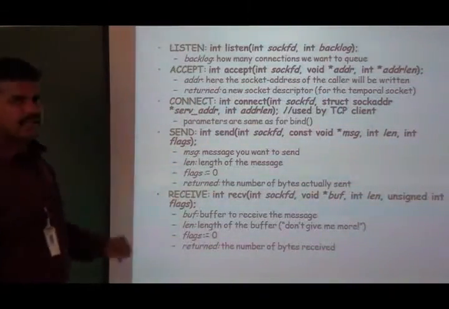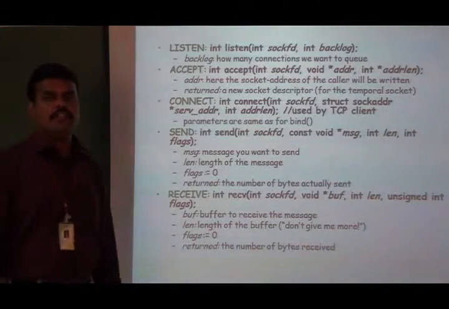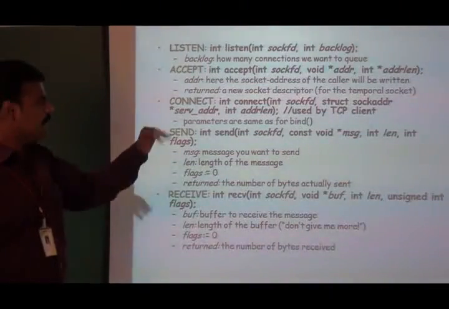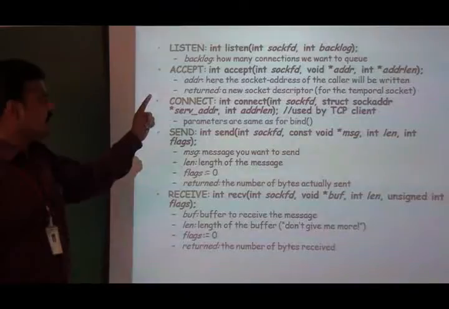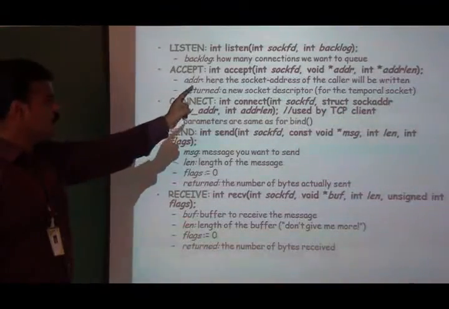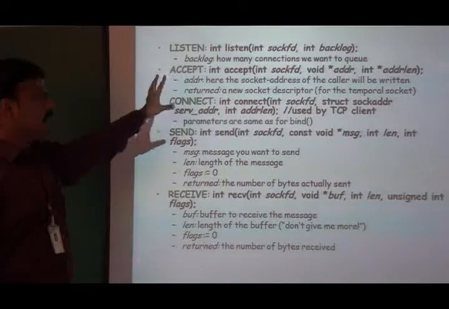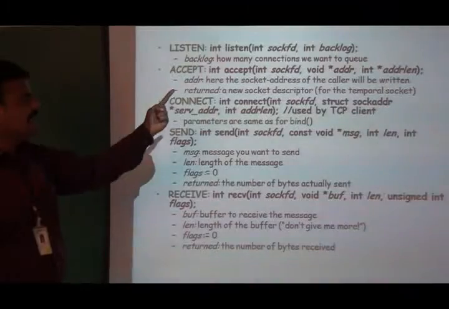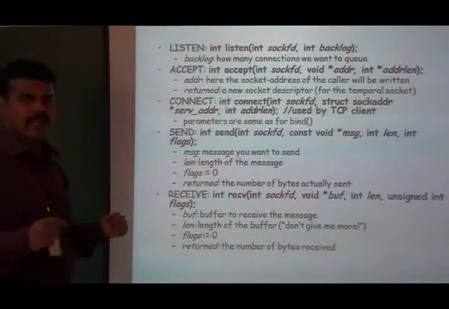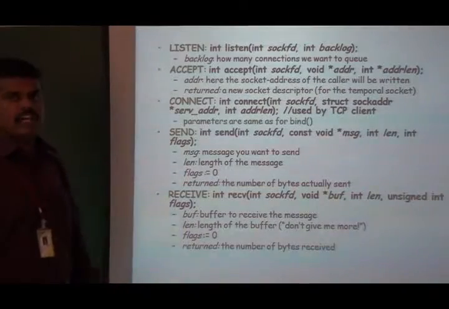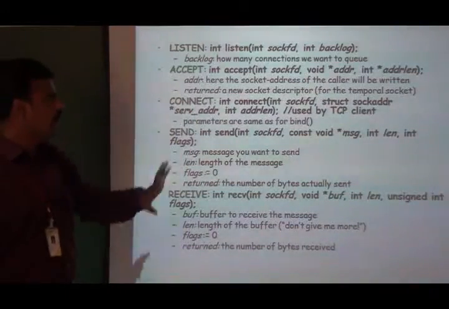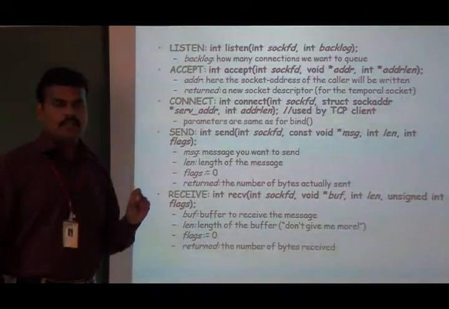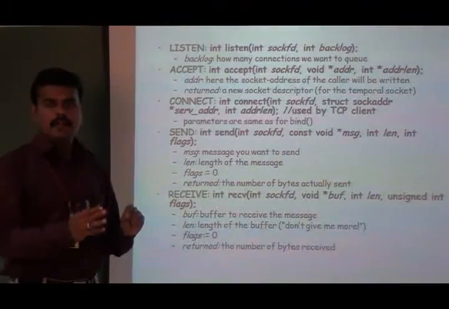Okay, another function, the accept function. Again, it will be used at the server side. The accept function takes three different arguments, and it also returns a value. The values are going to be stored in the second and third arguments, and it returns some value. So the accept function returns three values. One is the client address to which it has been connected. The length of that particular address is going to be written and stored in the last argument, and it will return a new socket descriptor that needs to be used for the remaining socket functions.